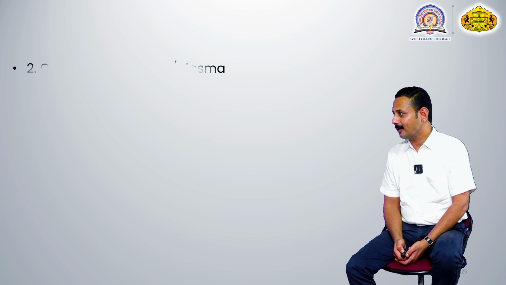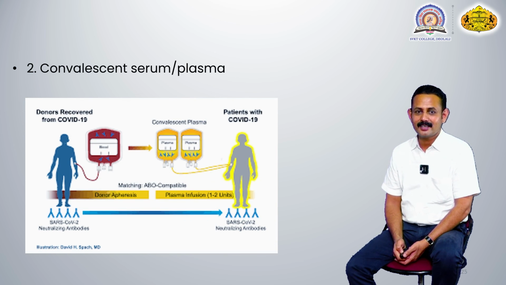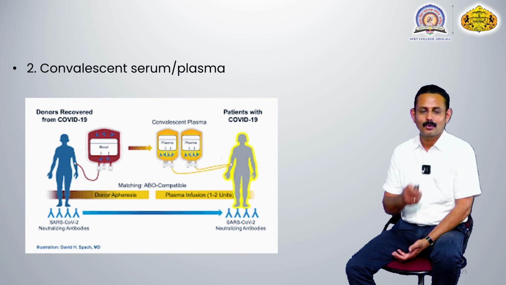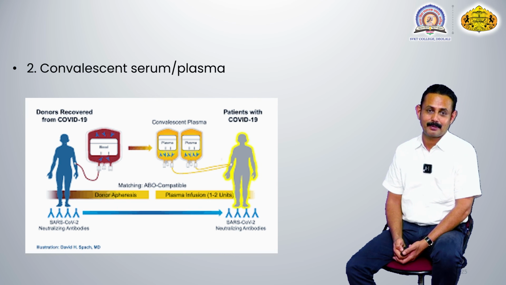So another example of artificial passive immunity is the use of convalescent serum or plasma. So what is done in this process? Taking the example of COVID-19, if the person has successfully recovered by natural process from this COVID-19 infection, then in the body of that individual, the antibodies against that COVID-19 virus are present.